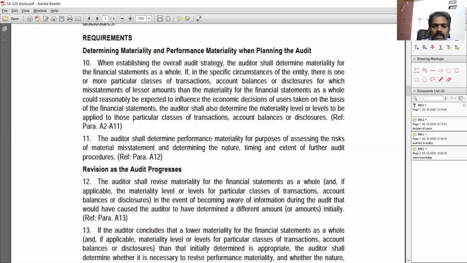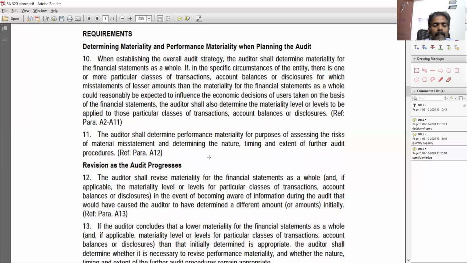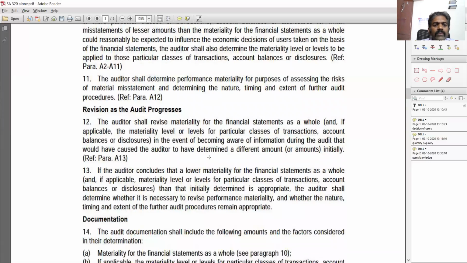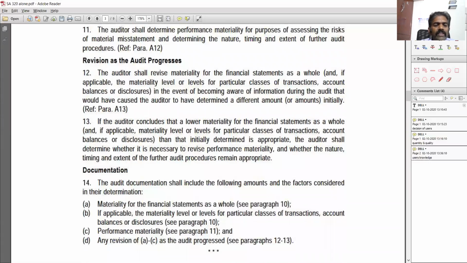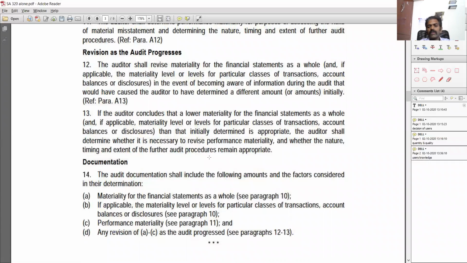So the auditor shall determine the performance materiality for the purpose of assessing the ROMM, risk of material misstatement, and determining the nature, timing, and extent of further audit procedures. Okay, revisions as the audit progresses. What will happen? The auditor sets the overall materiality based on last year's financial statements.